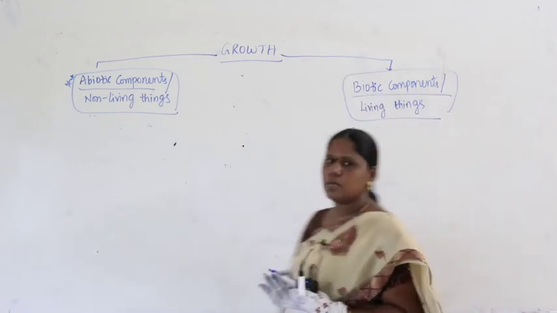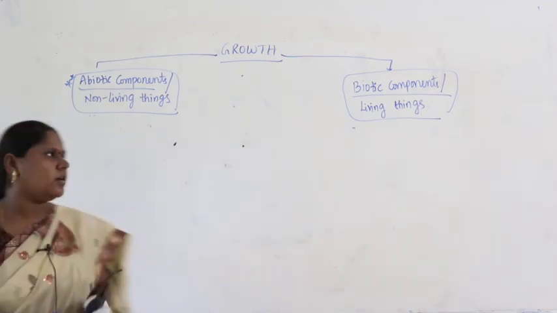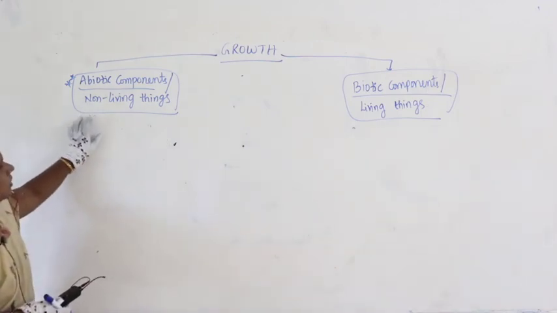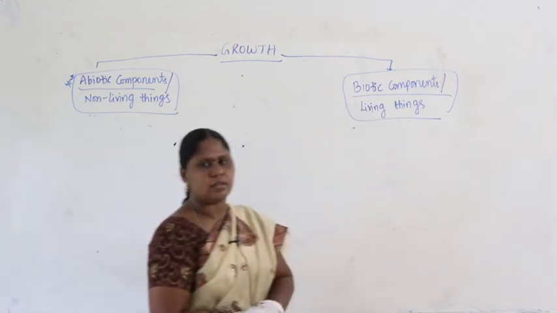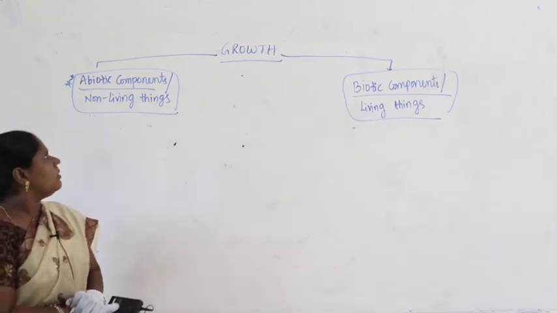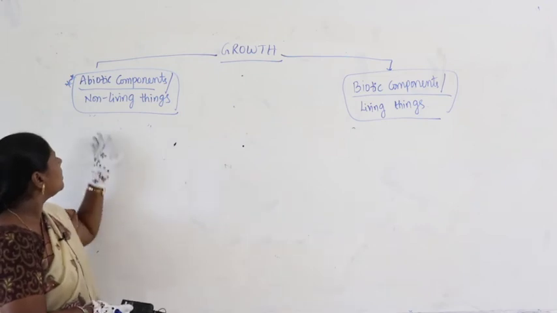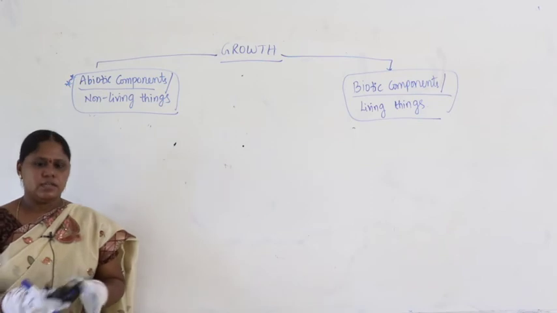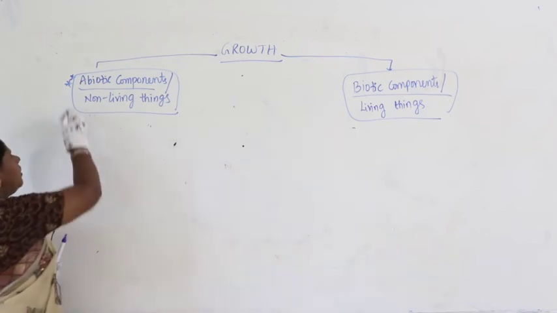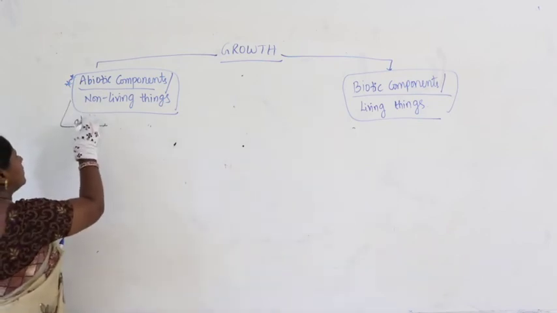Right. So, what are we trying to define? Abiotic components are also called non-living things, biotic components are also called living things. So, when you take abiotic components, non-living things here, just now I told you that non-living things also exhibit growth.